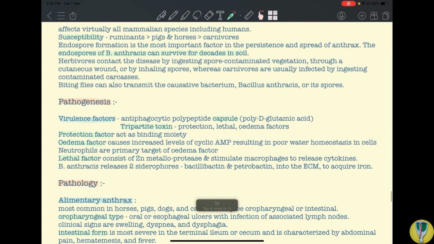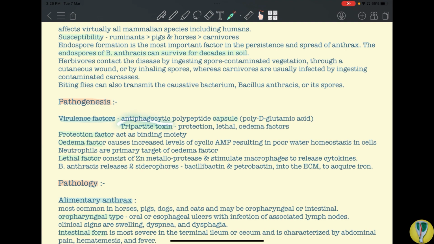Then pathogenesis. So in pathogenesis, we have to look at the virulence factors. So there are two important virulence factors without which the bacterium cannot cause the disease. So first of these two virulence factors is the anti-phagocytic polypeptide capsule. So the bacteria is capsulated and the capsule is made up of poly-D-glutamic acid. Okay, and it has anti-phagocytic property. So if the macrophage will try to phagocytize the bacteria, it won't be able to do so. And if it does, then the bacteria will not be digested inside the macrophage. So the bacterium can live and grow inside the macrophages and dendritic cells.